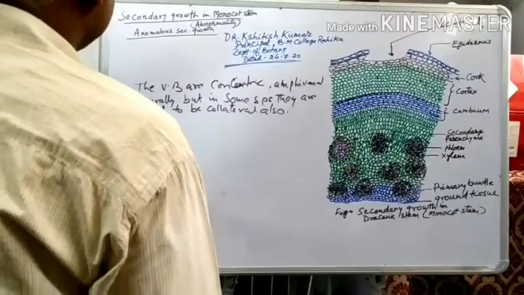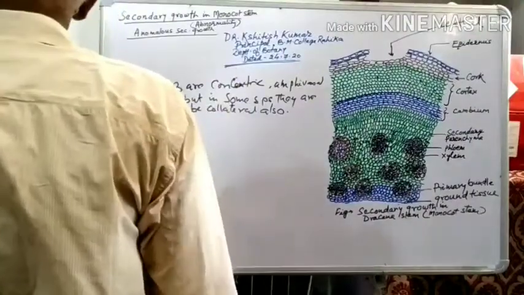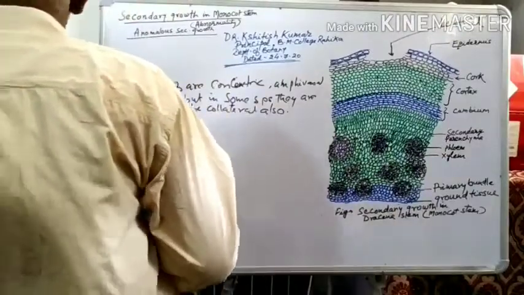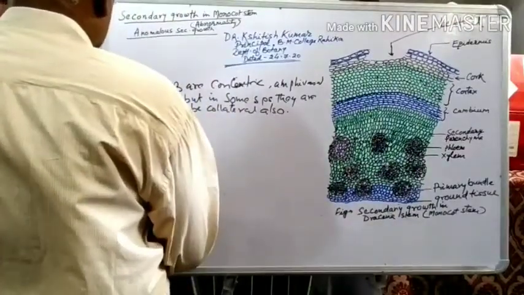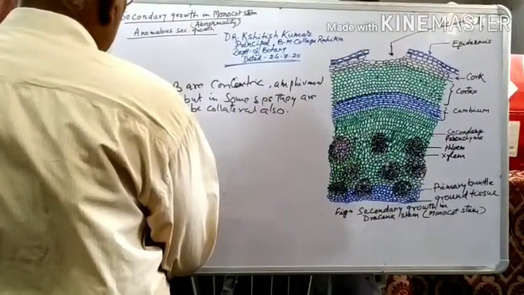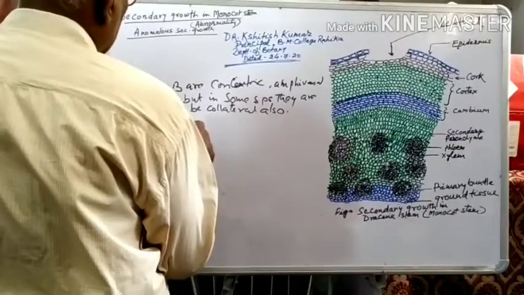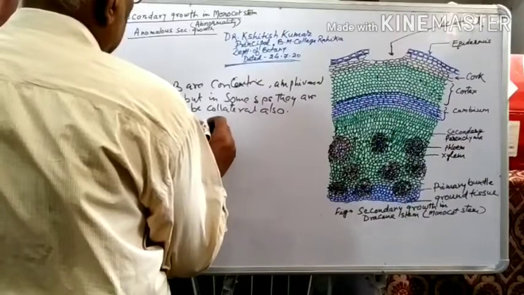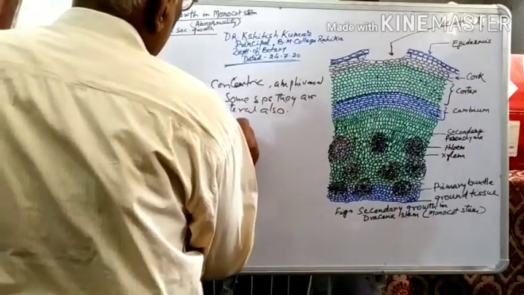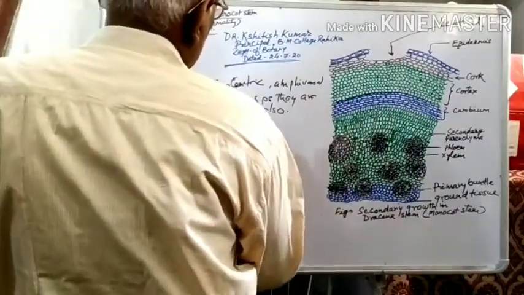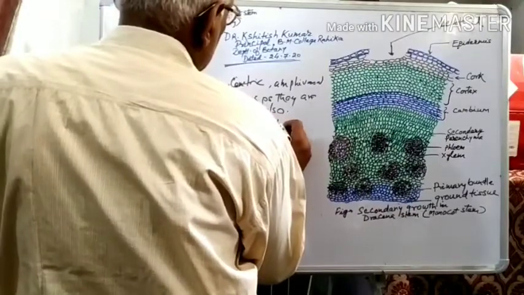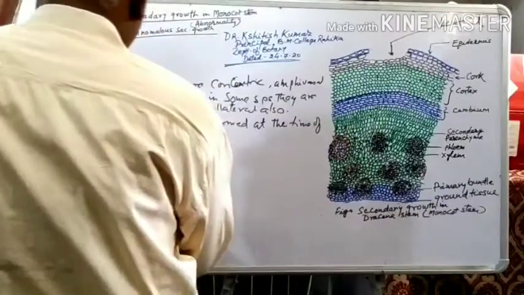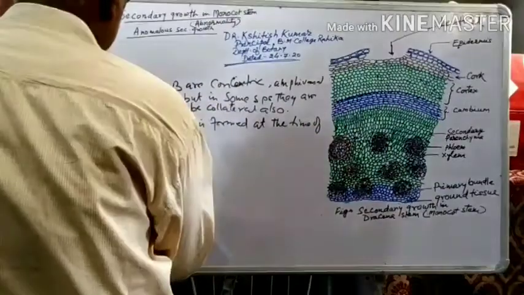So the first, the concentric vascular bundles are found, the cambium is formed, at the time of second.